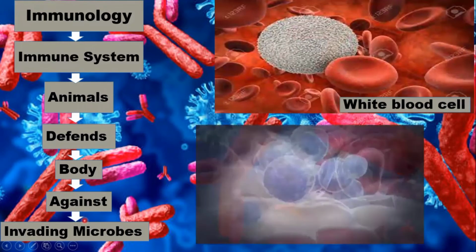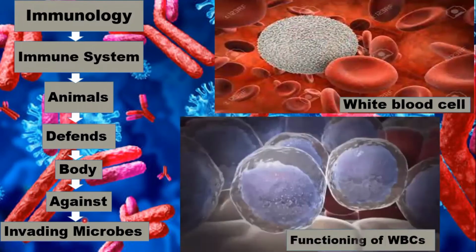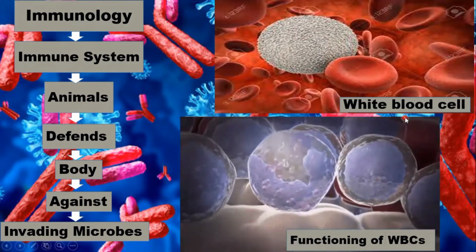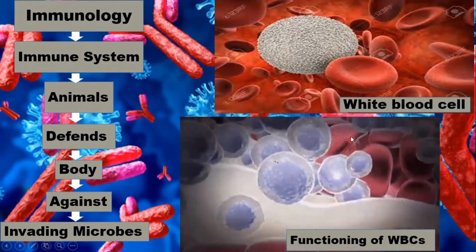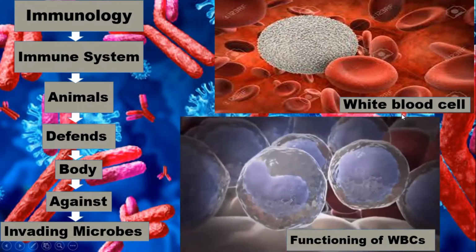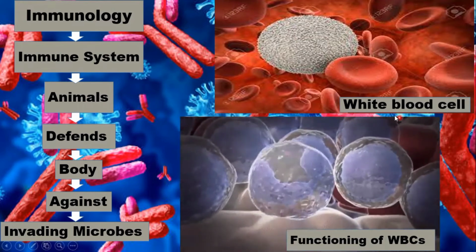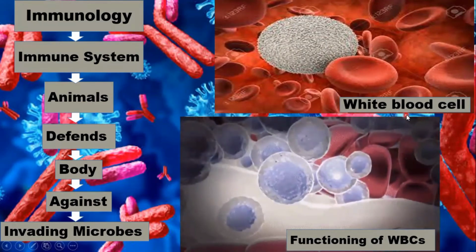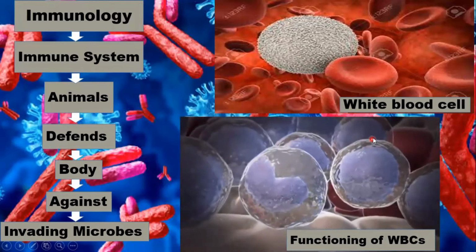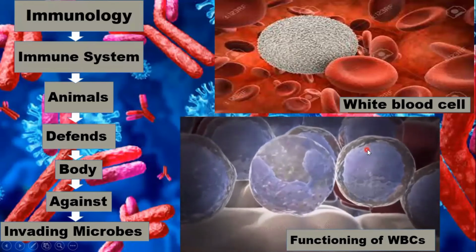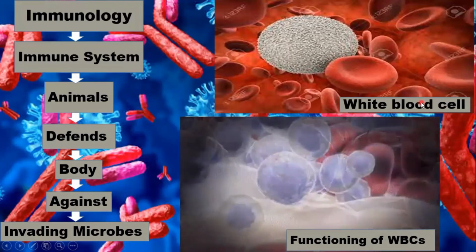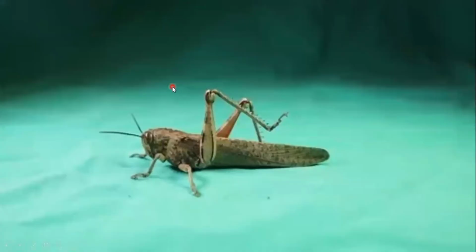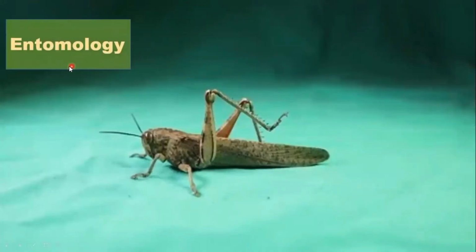For example, the study of white blood cells. As we know, the main function of white blood cells is to kill microorganisms. How do white blood cells kill microorganisms? White blood cells basically release a chemical that kills microorganisms. So in this way, we can say that white blood cells provide us protection against invading microbes. And the study of white blood cells, we are going to study in the branch of biology that is immunology.